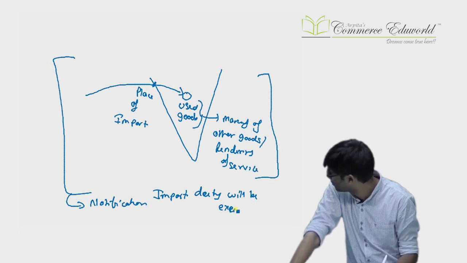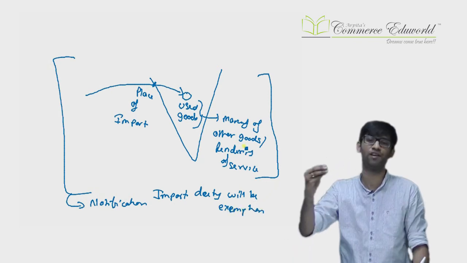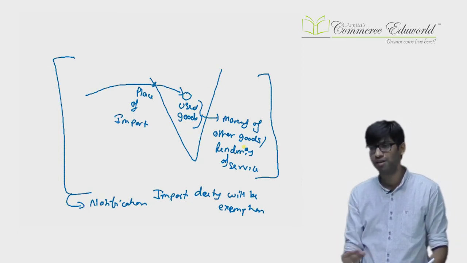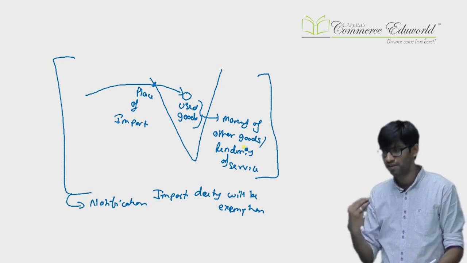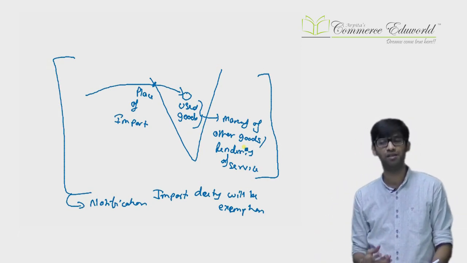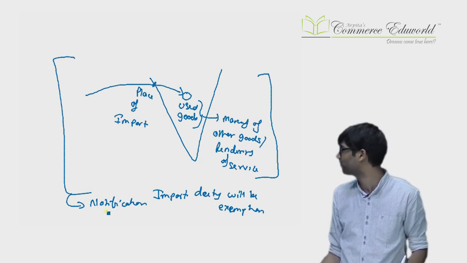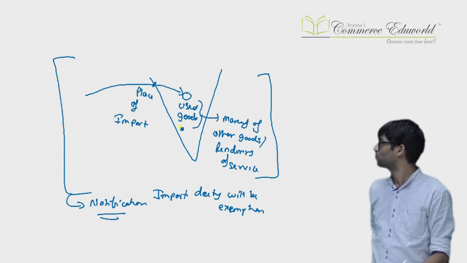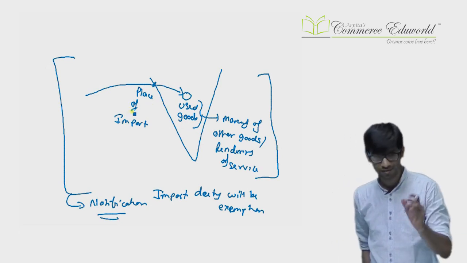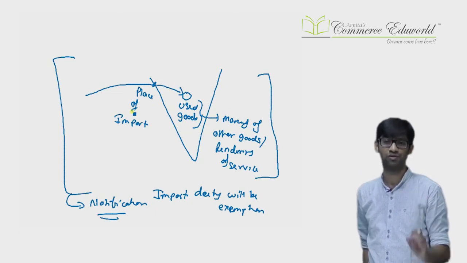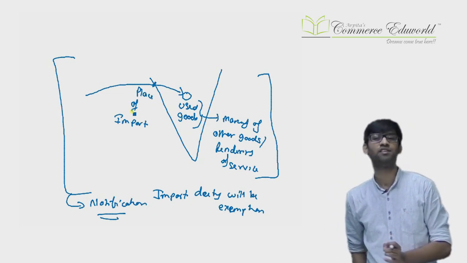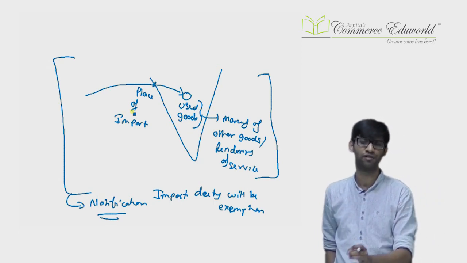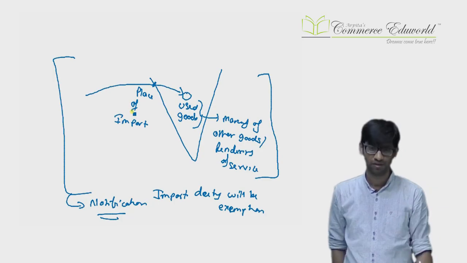So why will import duty be exempted? Because you are using those goods for the manufacture of other goods or rendering of service, which government considers important, very essential for India. They want to promote that too. They can say you import the goods, we'll give you exemption on import, and you use those goods for manufacture of some other goods or rendering of service, which government tells in the notification. So the person gets exemption. From this diagram, note two places: one is the place of importation, another is the place of use. And there's already a notification in place which says if you use these goods for manufacture or for rendering of service, you will be given exemption from the import duty.